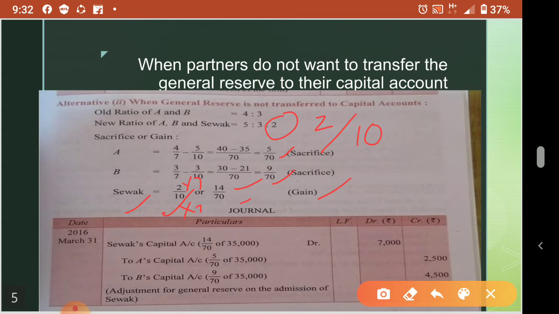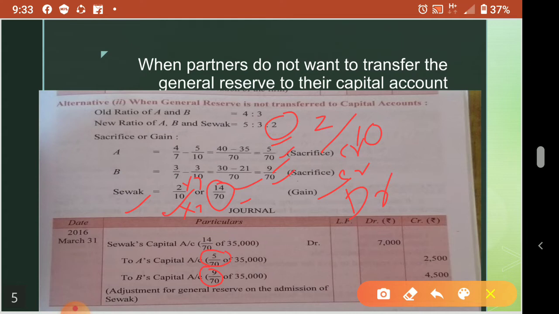So Sevak's account is debited, because he is the gaining partner. The gaining partner should be debited, and the sacrificing partners will be credited. So Sevak's account debtor to A's capital and B's capital. Okay, so 35,000 into 14 by 70 is Sevak's portion, which he is giving: 5 by 70 to A and 9 by 70 to B. See here, 5 plus 9 will be 14.